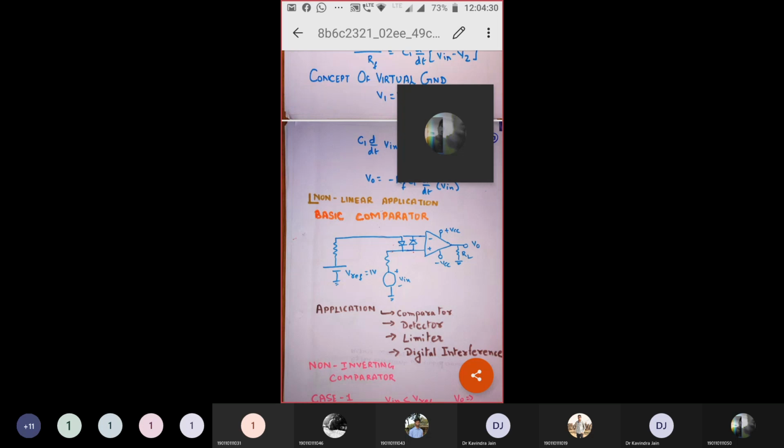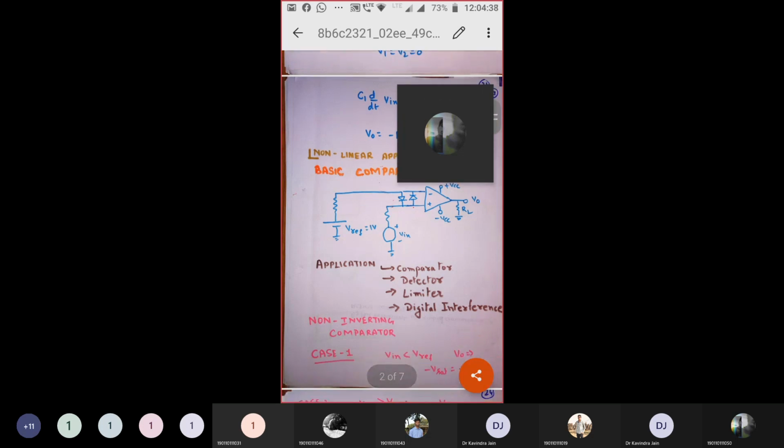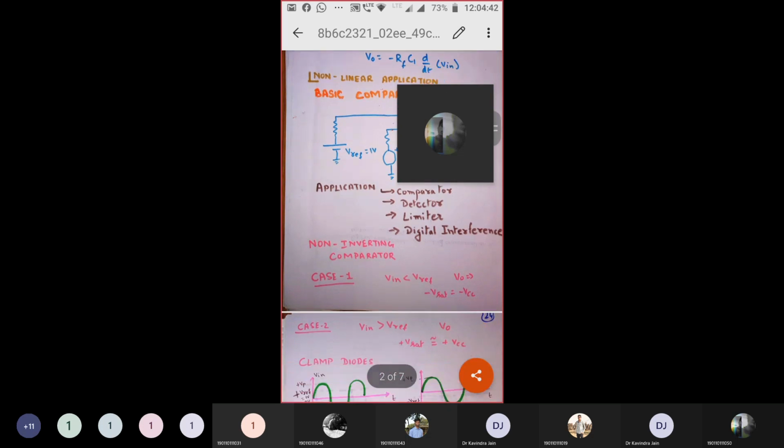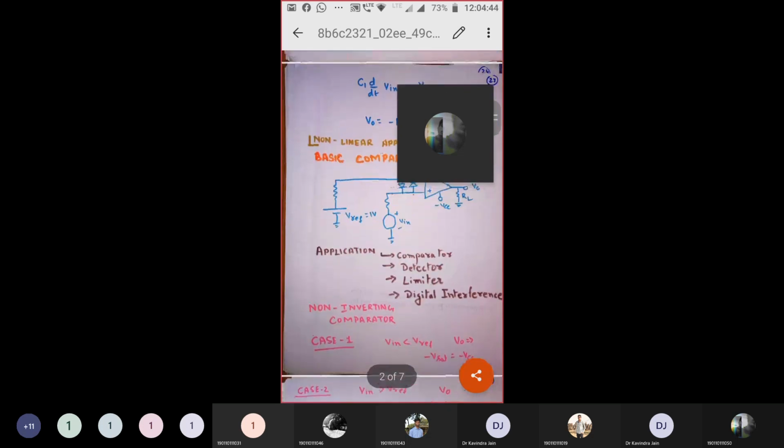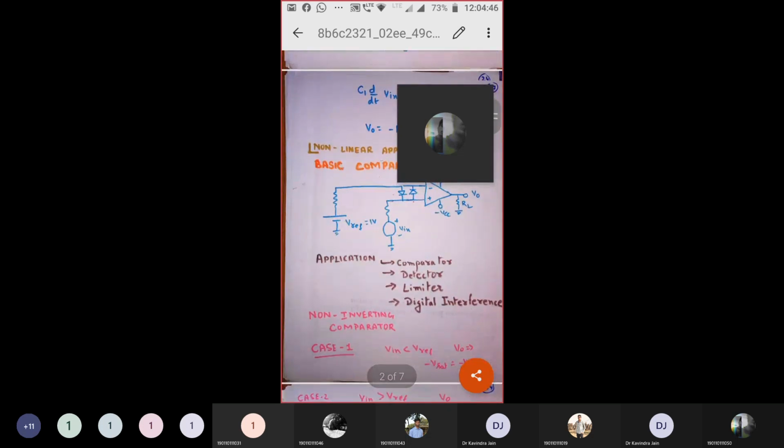The applications of a comparator are comparing two signals. It can be used for detection purposes. It can be used as a limiter circuit or a digital interface circuit. First of all, we will talk about the non-inverting comparator circuit. In this case, our V in voltage would be less than our V reference voltage.